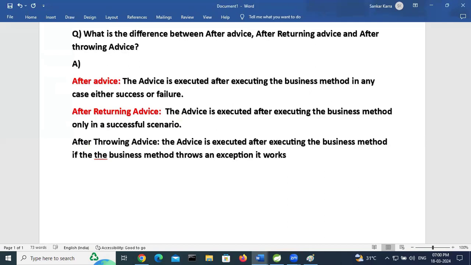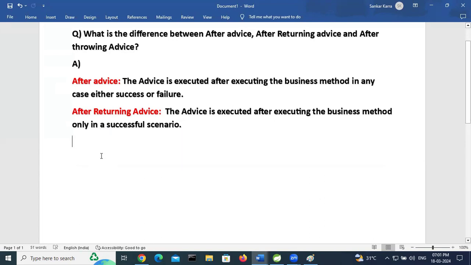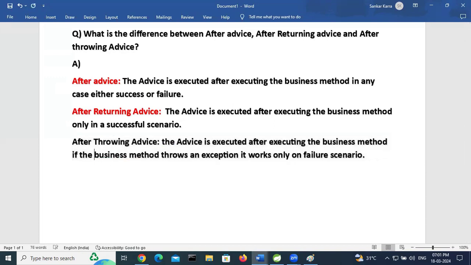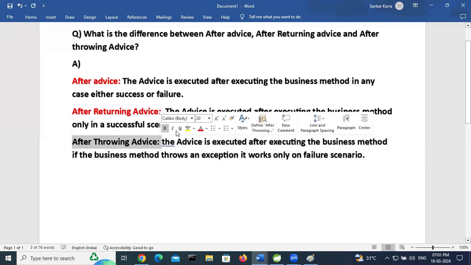It works only on a failure scenario. This is the most important interview question. Remember, this is the most important interview question, after throwing advice.